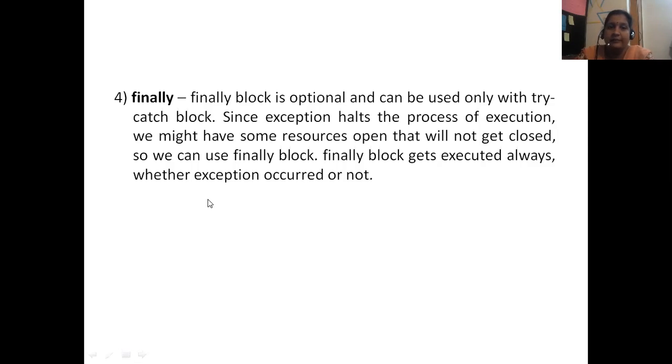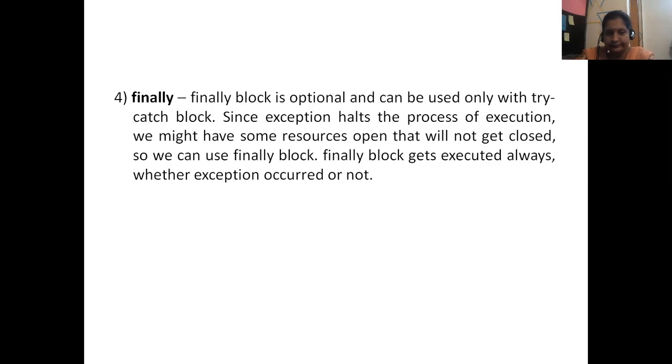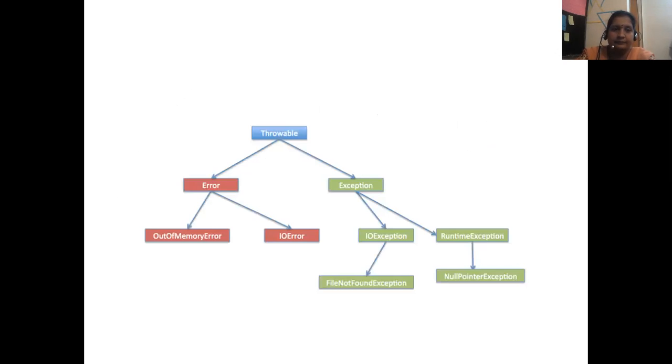So you see here, the finally block is optional. I have to use try with catch, but there is no need to use try-catch-finally also. Finally is optional. If you want, you can use it. Some information has to be printed always. If you feel so, you can use the finally block. Since an exception halts the process of execution, we might have some resources open that will not get closed. So we can use the finally block. I told you, the finally block gets executed always, whether the exception occurred or not. So these are the 5 keywords we are going to use in the further lectures to handle exceptions.